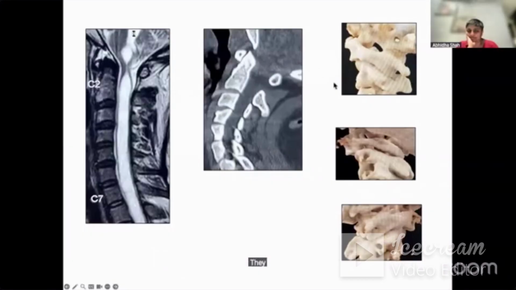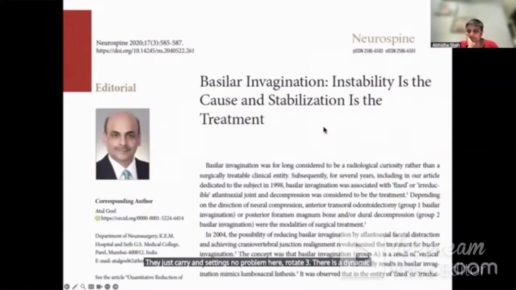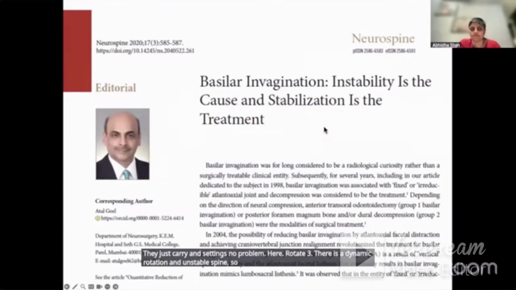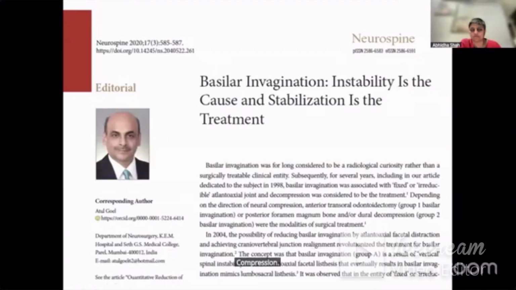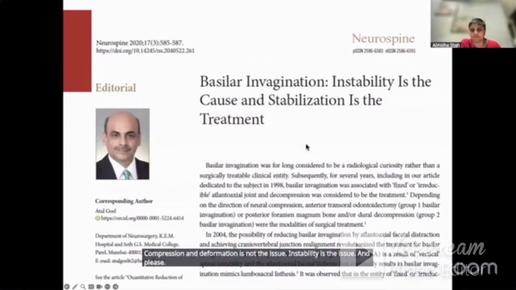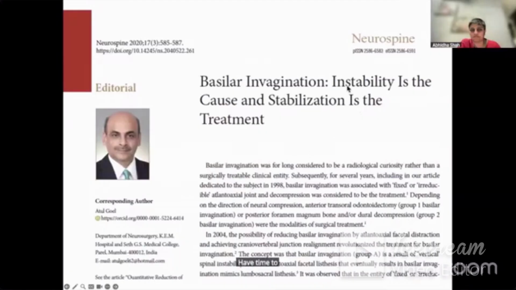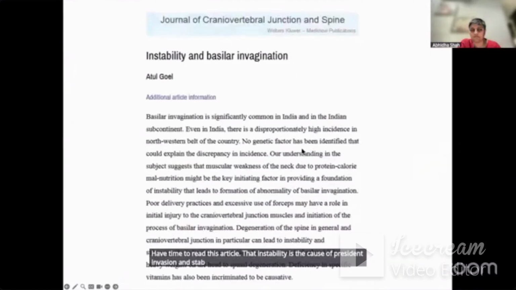There is Chiari and syrinx, no problem here. With rotation, there is dynamic instability and unstable spine. So all these secondary issues like basilar invagination, instability is the cause. Compression and deformation is not the issue. Instability is the issue. And please have time to read this article that instability is the cause of basilar invagination and stabilization is the treatment.